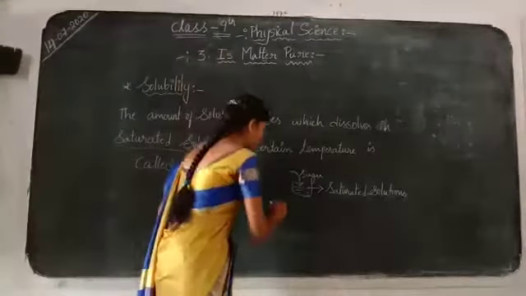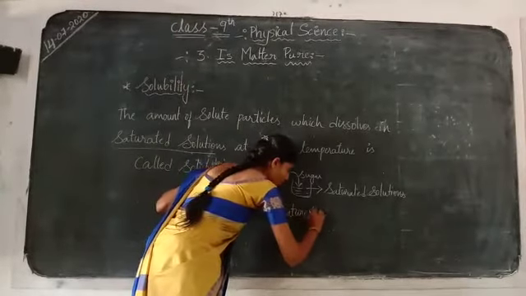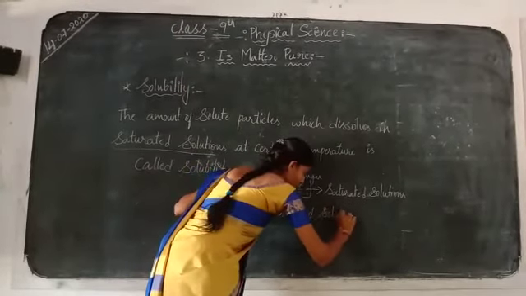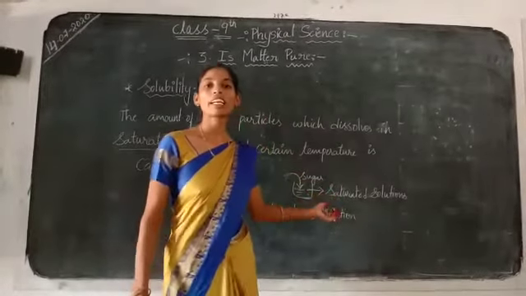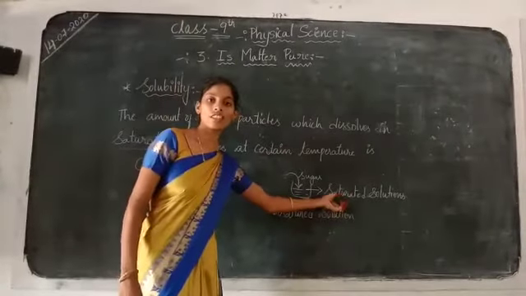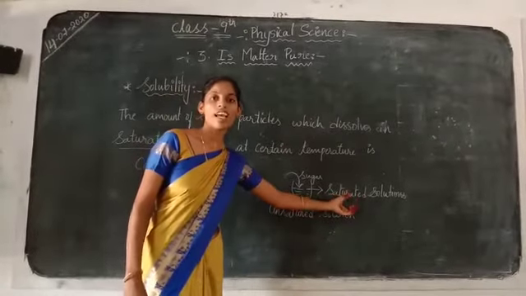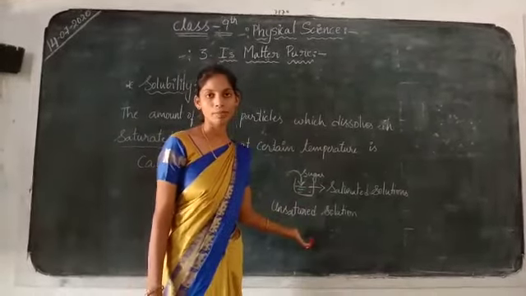What can we say about unsaturated solutions? How can we define them? A solution in which the amount of solute dissolved at a certain temperature is less than that of the saturated solution is called an unsaturated solution.